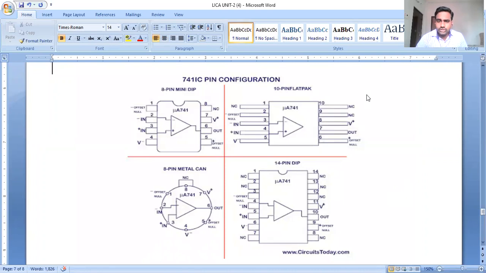Someone posted a question: Sir, what is the difference between external compensation and internal compensation, with the circuit construction difference?